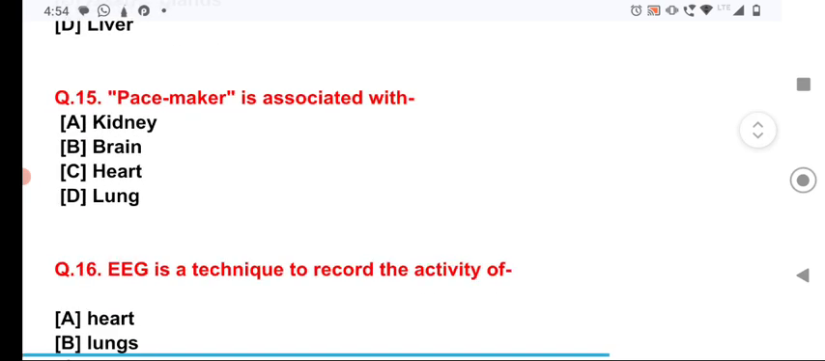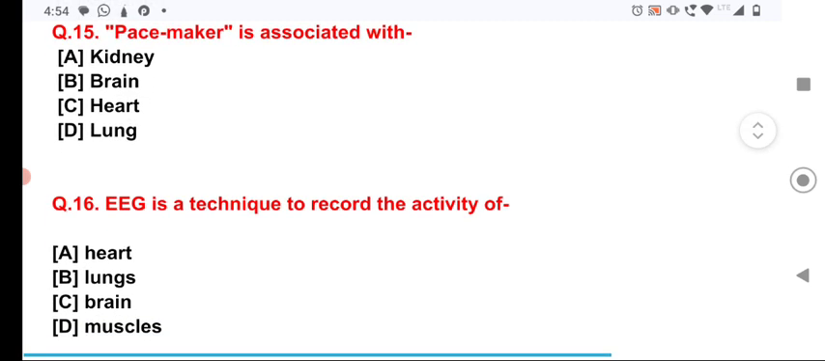It is the pacemaker which is associated with the heart. Now, the EEG is a technique to record the activity of the brain. That is the question number 16. Answer number C is correct, whereas the answer given in the last is not correct, as I have given option number A.